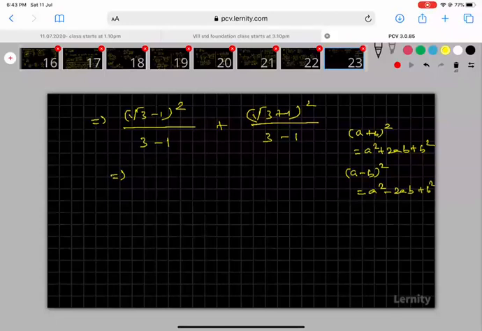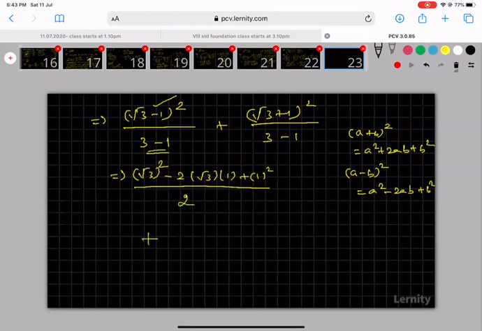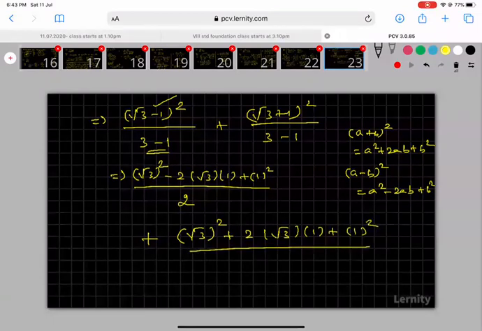Now I am taking root 3 the whole square minus 2 into root 3 into 1, then plus 1 square. This is the root 3 minus 1 the whole square value. Here 3 minus 1 is equal to 2. Then plus the next value: root 3 the whole square plus 2 into root 3 into 1 plus 1 square, divided by 3 minus 1 is equal to 2. The first one is the a minus b the whole square formula. The second one is the a plus b the whole square formula.